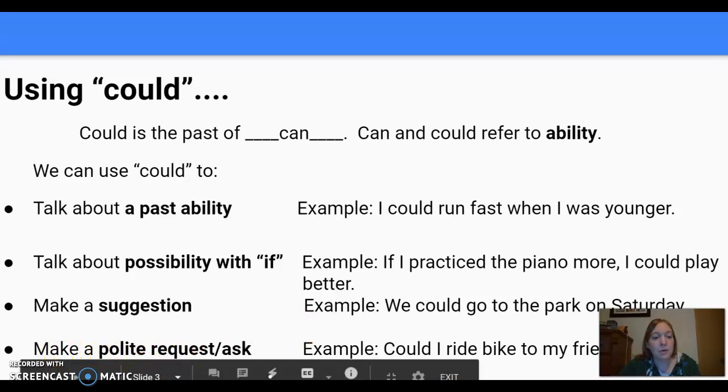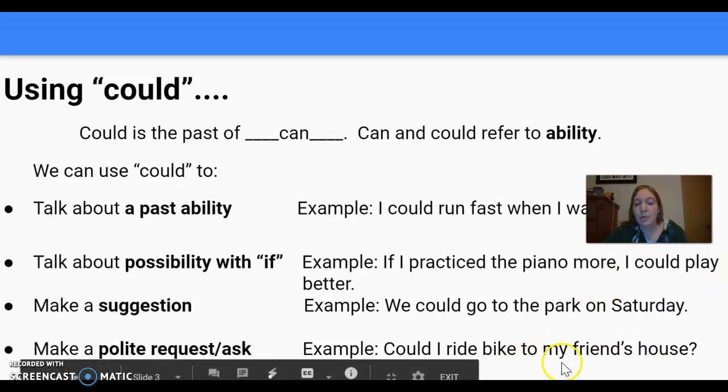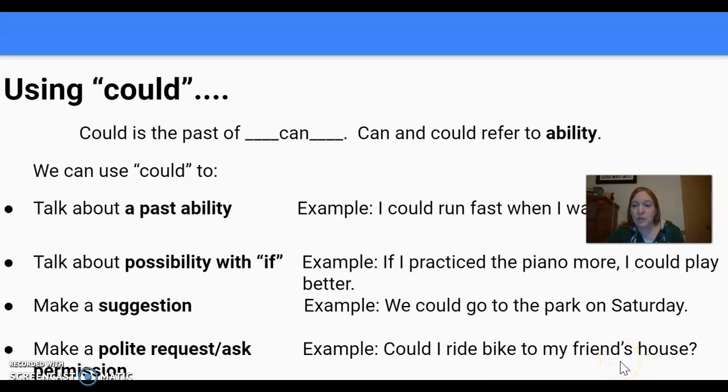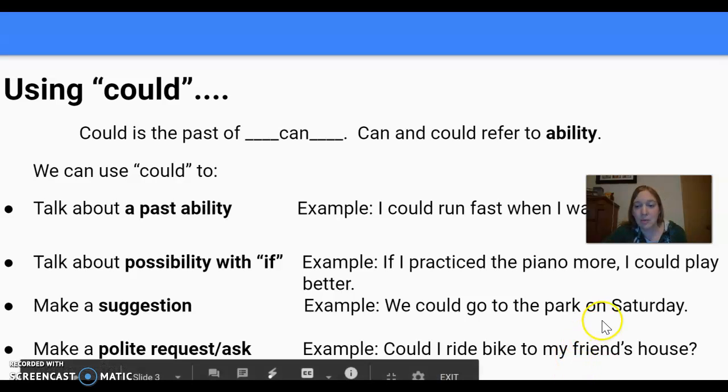To make a polite request or to ask permission. So an example here is, could I ride my bike to my friend's house? And this is also permission. The word permission means to be allowed to do something. So if you think about permission, a child might ask parents for permission. A student might ask the teacher for permission. Okay, so permission is asking to be able to do something, to be allowed to do something.